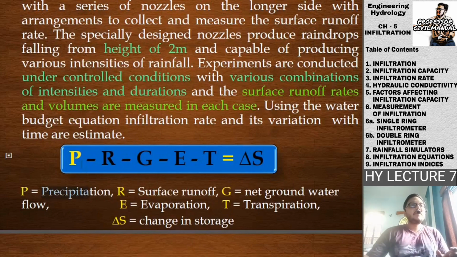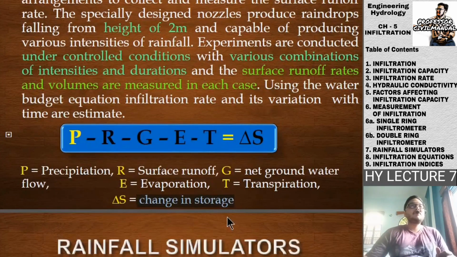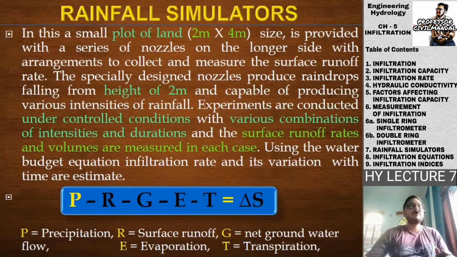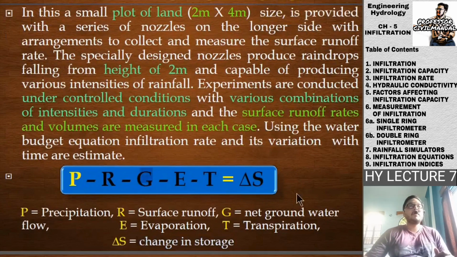P is the precipitation, R is the surface runoff, G is the net groundwater flow, which means the infiltration, E is the evaporation, T is the transpiration, and delta S is the change in storage. This is the water budget equation, and you will be using it to get the value of G.